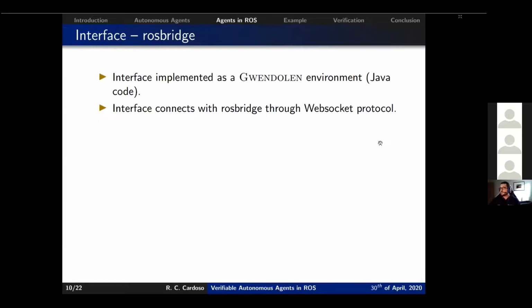So we can use agents in ROS. The interface is implemented as a Gwendolen environment. This is pure Java code.